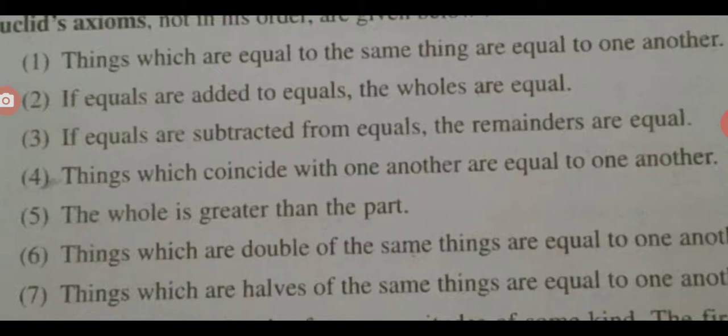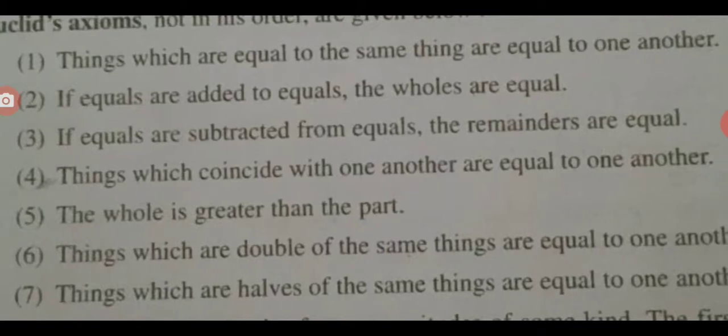Both are equal. The fourth one: things which coincide with one another are equal to one another. Suppose your left hand and right hand coincide with each other, do it yourself, this way. Then they are equal to one another. The fifth is very important: the whole is greater than the part.